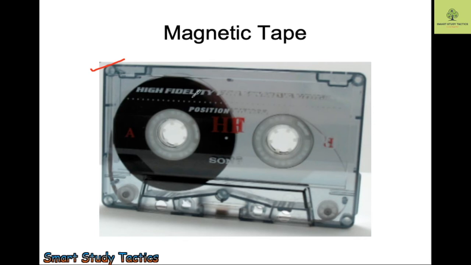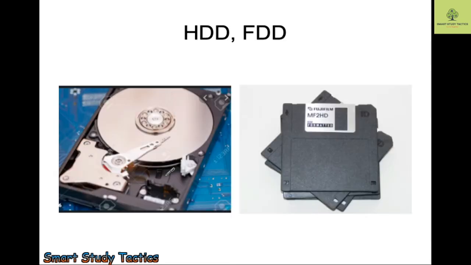Which kind of method does magnetic tape use to access the data? It uses the sequential method to access the data. Let's suppose I want to jump to the second song or the fourth song. How will I do that? I can't directly jump there. I have to follow the sequence: first song, second song, third song, and fourth song. I have to roll it, and when I reach the fourth song, then I can play. So this is called the sequential method of data access.